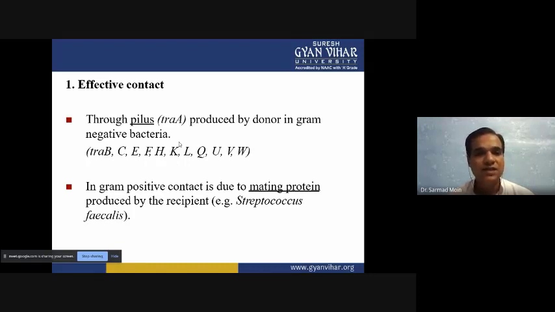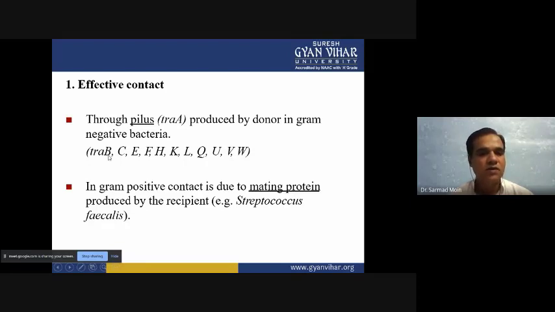So through the pilus, which will be formed by the TRA genes and produced by the donor in gram-negative bacteria. Then other pilus-making TRA genes are also there, like B, C, E, F, H, K, L, Q, U, V, W. These genes are very important for pilus making, and they will be present in the F plus type of plasmid.